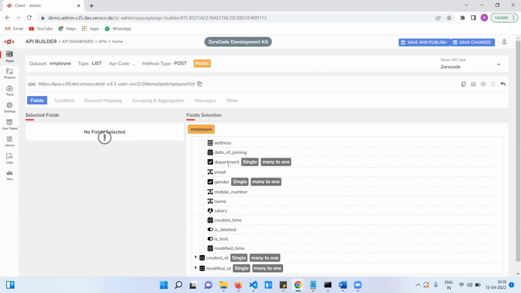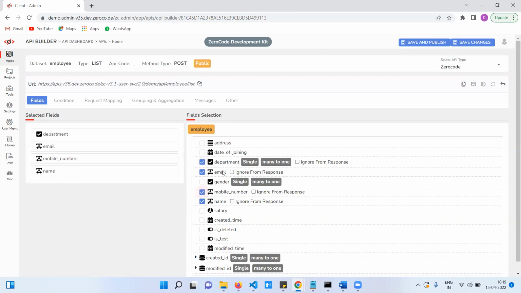We need department, name, email, and mobile number. I think these are enough. Salary also. Date of joining, gender, no need. Save changes.